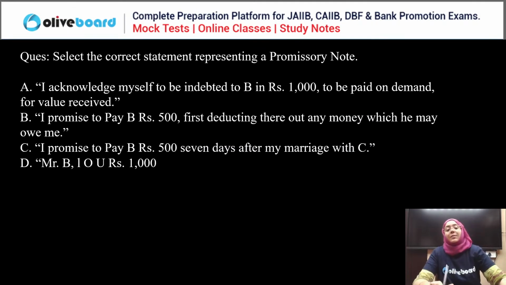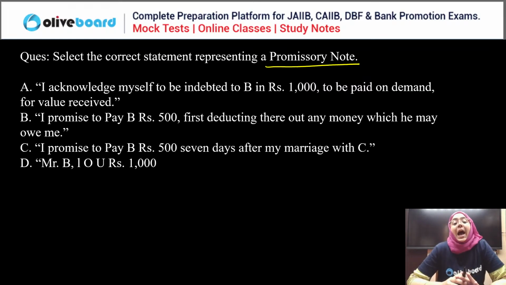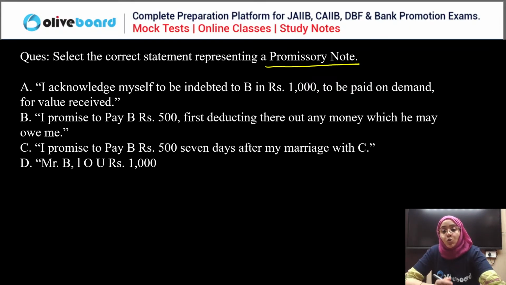Good, guys. Next question. We have to choose the correct statement representing a promissory note. Which of the following statements correctly represents a promissory note? I acknowledge myself to be indebted to B rupees 1000 to be paid on demand for value received. I promise to pay Mr. B, first deducting thereout any money which he may owe me. I promise to pay B 500 7 days after my marriage with C. Mr. B, I owe you rupees 1000. Select the correct statement regarding the promissory note.